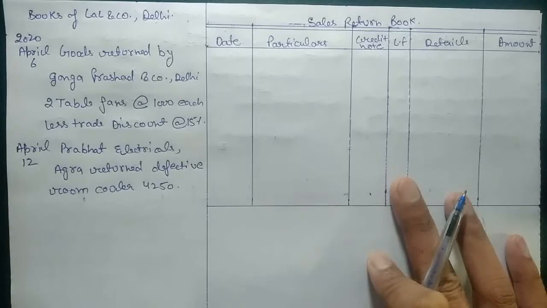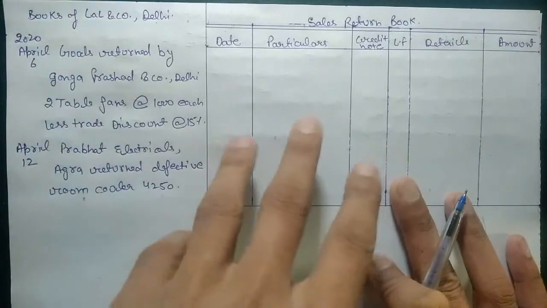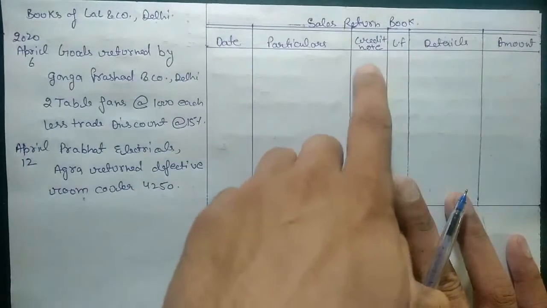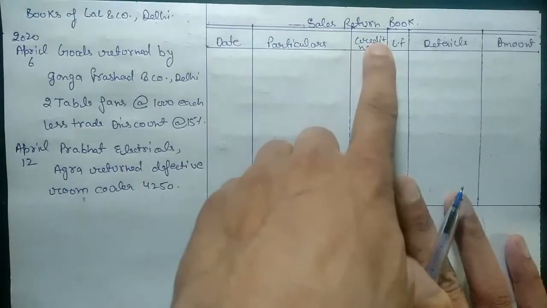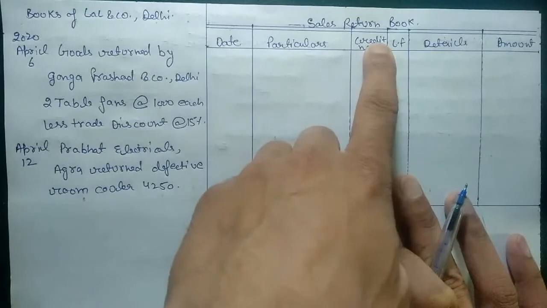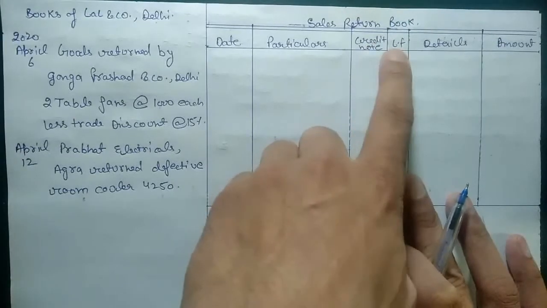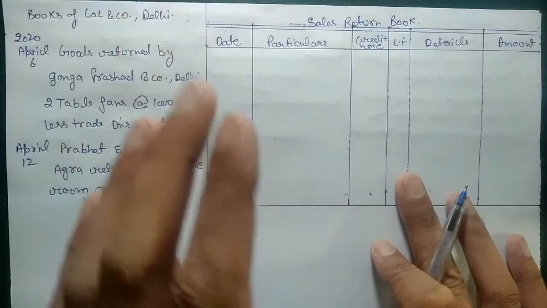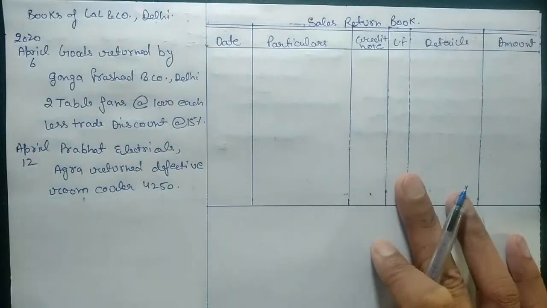as we already have discussed the purchase return book. The sales return book format is also the same, but there is a little change of credit and debit note. In purchase return book we have debit note, in sales return book we have credit note. So now we will post these entries into the sales return book. Let us know how to post entries into the sales return book.